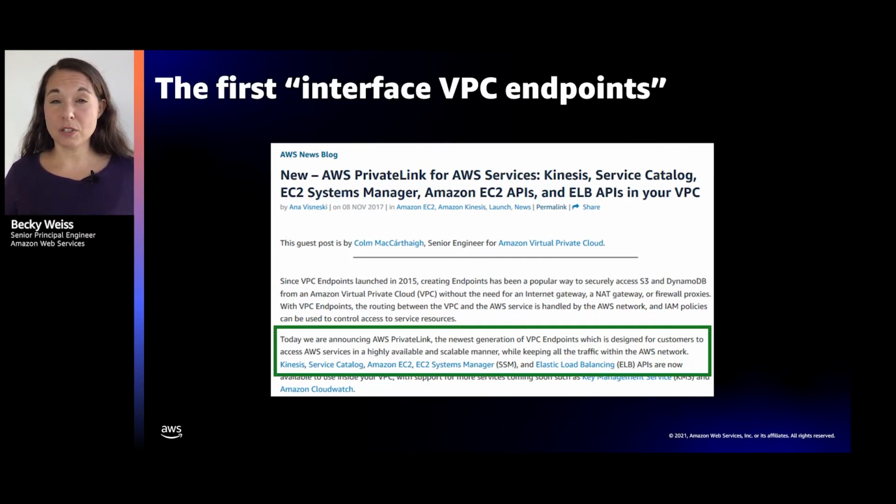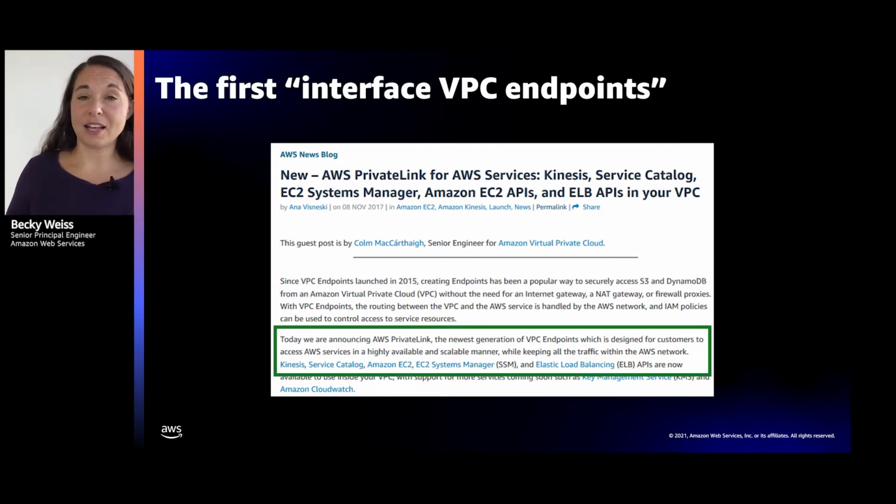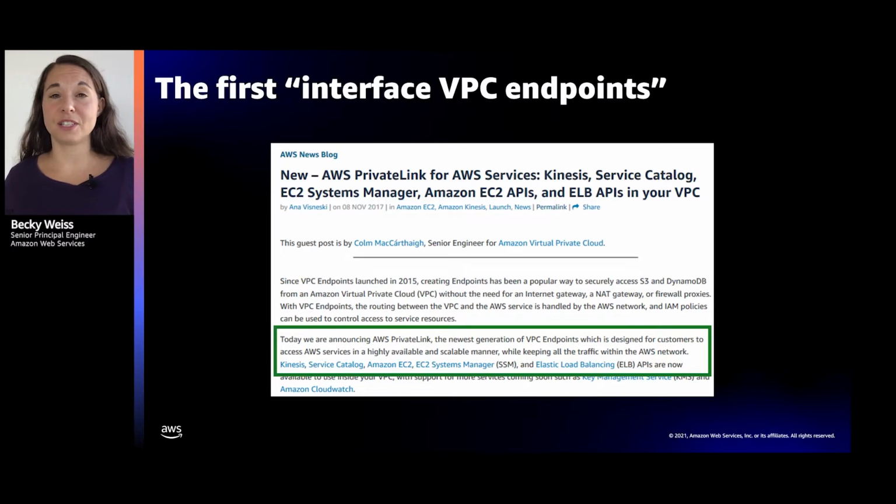What a PrivateLink is, in fact, you can set up a PrivateLink for your own services. And you'll notice that one of the really powerful capabilities of PrivateLink is it can give you cross-VPC, even cross-account connectivity from clients of a service to where the service is by projecting that service through a Network Load Balancer into the VPC that's going to call it.